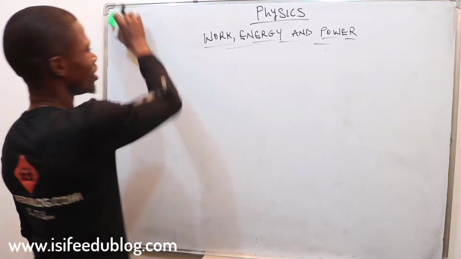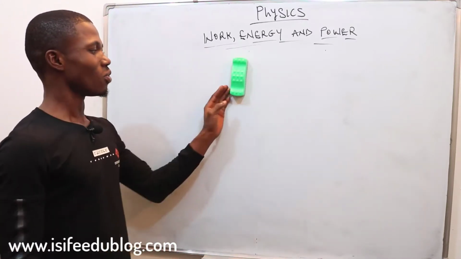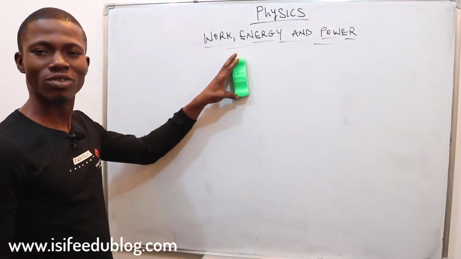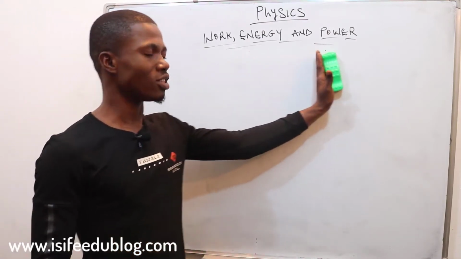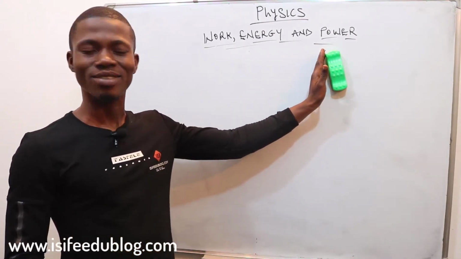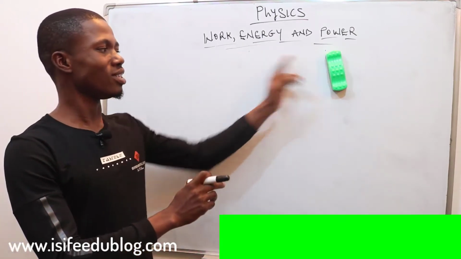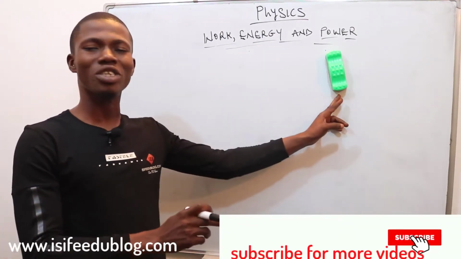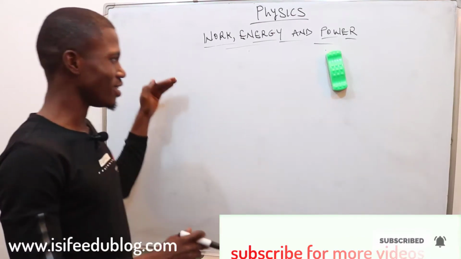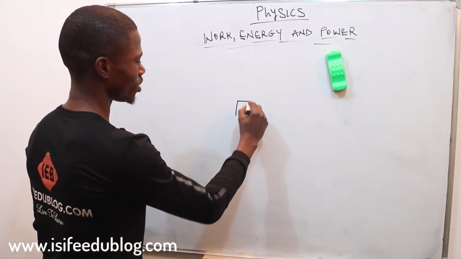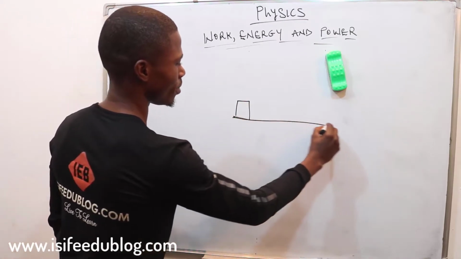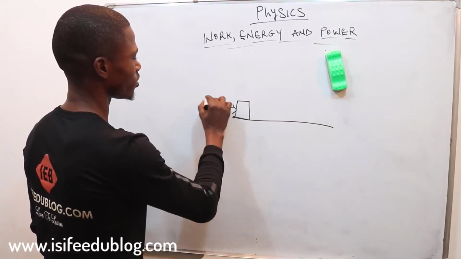Let me show you. This is an object. When we apply a force on this object, this my hand is the force, it moves a certain distance. You see, the force that I apply on it makes it move from here to here in the direction of the force. So this is a log of wood, let's say, and this is our plate, and this is our force.